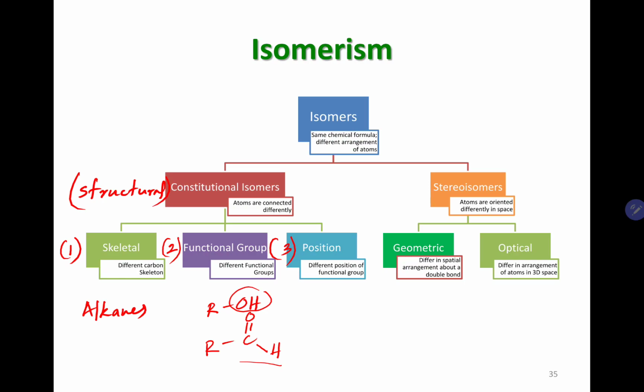Carbon-carbon double bond is a functional group. Depending on the position of the functional group, these isomers differ from one another. The second kind is the type of functional group the chemical compound has. The third kind of isomers are called position isomers, or in other words, they are different based on the position of the functional group.